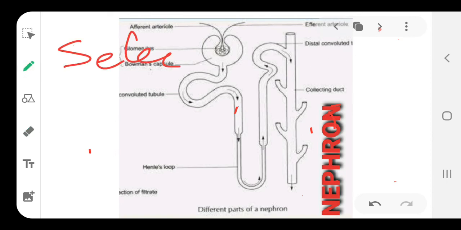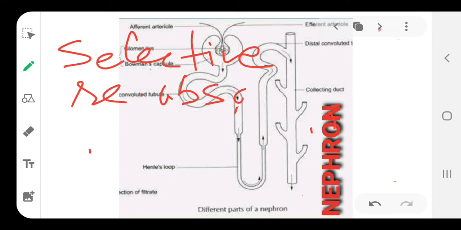Underline the word selective reabsorption. So, selective reabsorption is the second part of the process. In this selective reabsorption, the filtrate passes down the proximal tubule. So, this filtrate runs through this tubule, and much of the salts and glucose are reabsorbed.